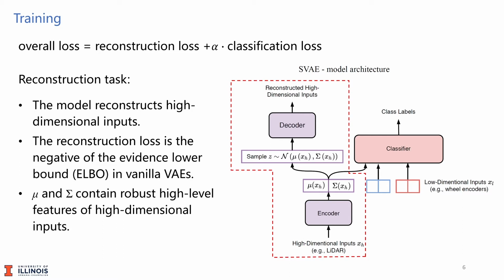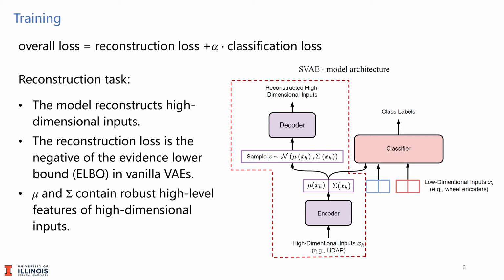The left branch of the SVAE corresponds to the generative model, which follows the structure of vanilla VAEs. We assume that the latent variable z follows a Gaussian distribution, whose parameters are formed by the nonlinear transformation of the original high-dimensional inputs xh through the encoder.